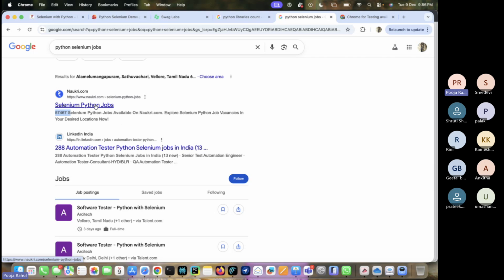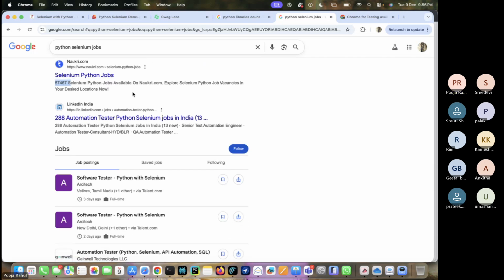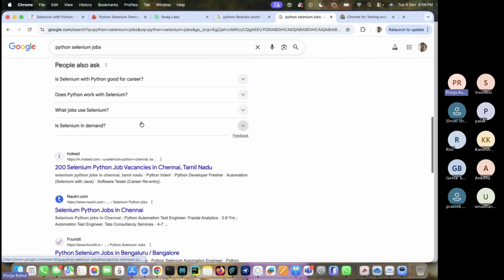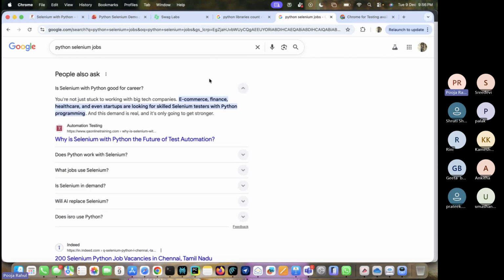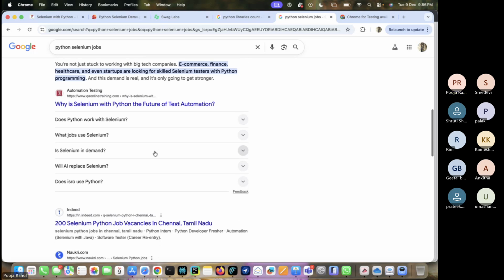Selenium Python itself, not Python or Selenium. This is the latest data in Google itself, not somewhere else. You can see all these things. Python Selenium is hot cake now.